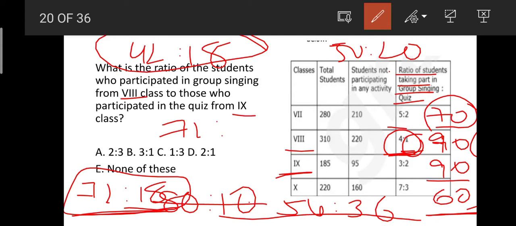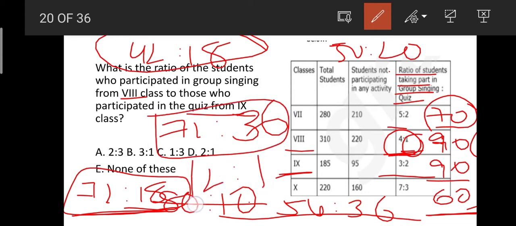72 have participated. And then to the quiz from 9th class. 9th class, we have got a ratio of 54:36. The number of students who participated in quiz is 36. Now, if we take the ratio between these two, it will become 2:1. Nothing but 72:36 is 2:1. That is option D. Okay friends, I think you have understood this question also.